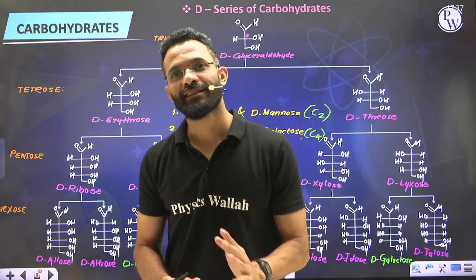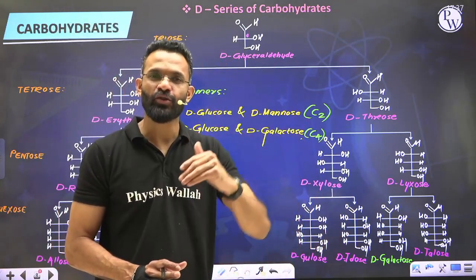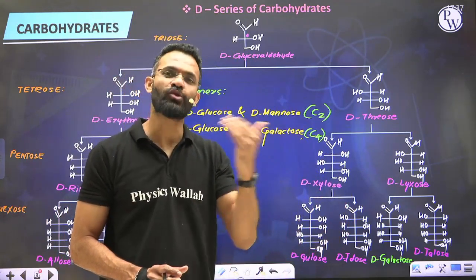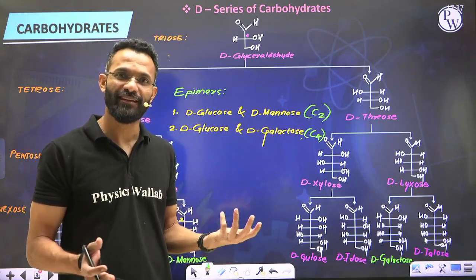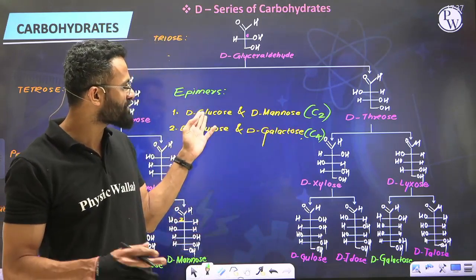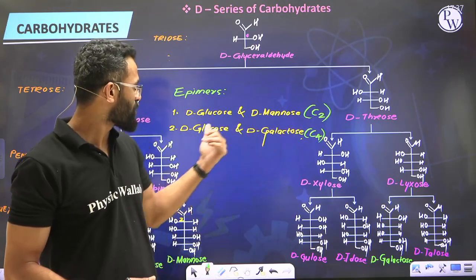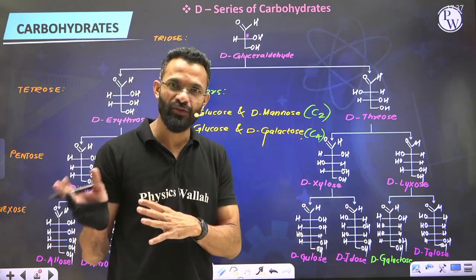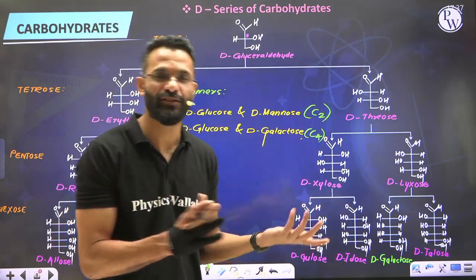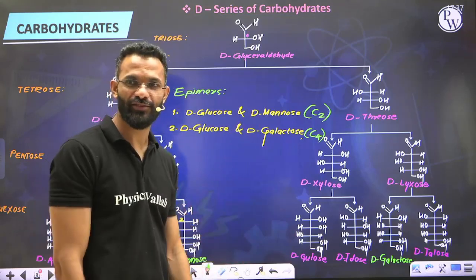Once you know the structure of D-glucose, then because you know D-mannose is a C2 epimer of D-glucose, can't we write the structure of D-mannose? Yes, we can. Whatever is the structure of D-glucose, change the configuration only at C2. You'll get D-mannose. Because D-glucose and D-galactose are C4 epimers, whatever way you write the structure for glucose, change configuration only at C4. You'll get the structure of D-galactose. That's how you can remember the structure of these two.